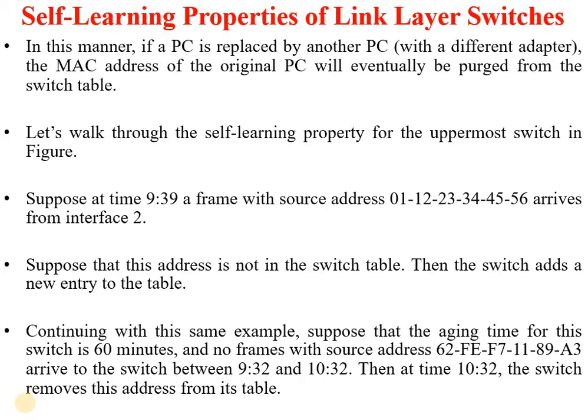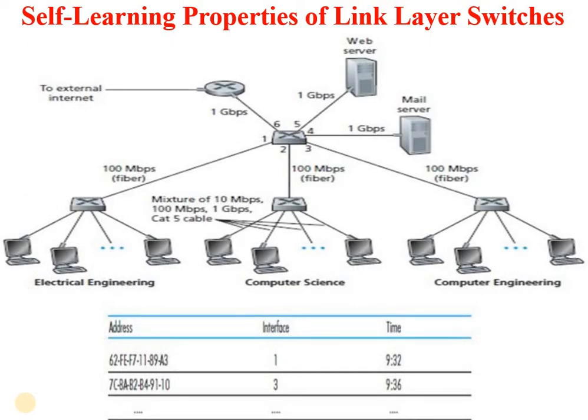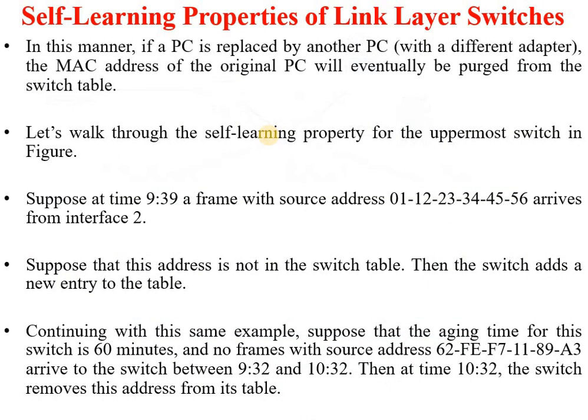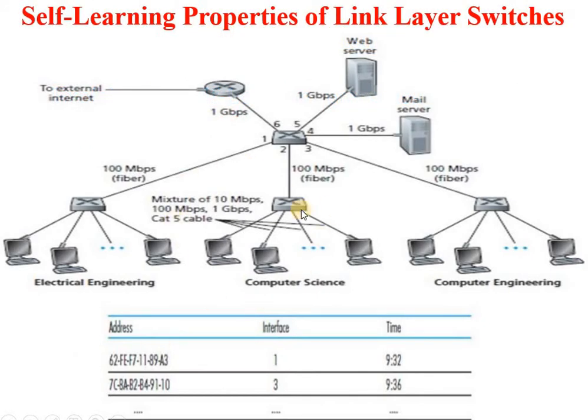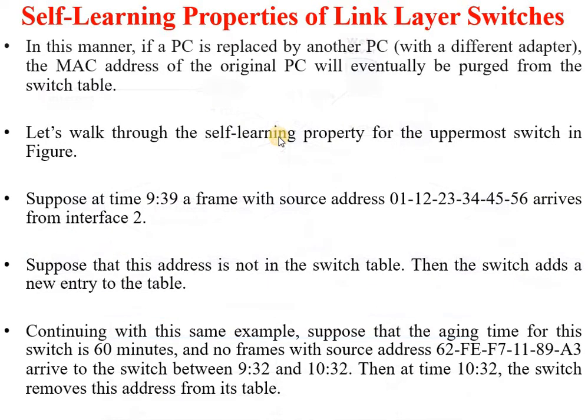Let's talk about the self-learning property for the uppermost switch in the figure. This is a figure in which there are multiple computers and servers connected to the switch. Suppose at 9:39 a frame with a source address, this one MAC address, arrives from interface 2. The frame is sent on interface 2 and arrives at the switch.